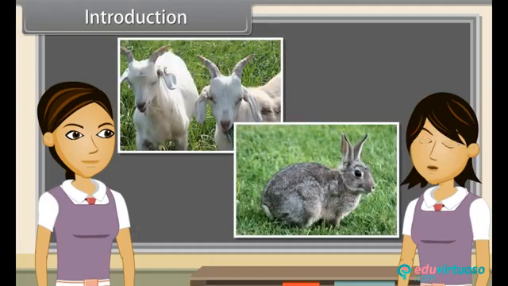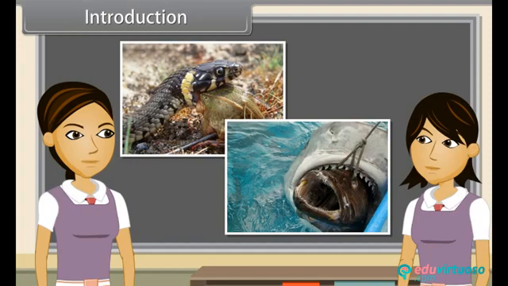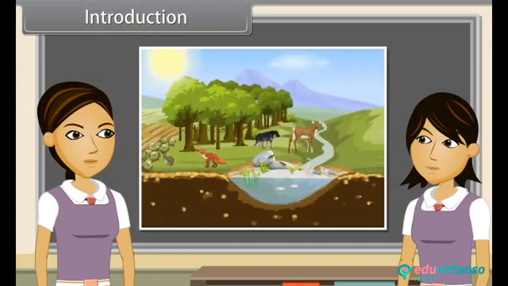Yes, Ankita, many animals eat only plants like grasses, leaves of plants, while some of them eat other animals. The big fish eat small fish, the birds eat worms and insects, snakes eat frogs, some insects eat dead bodies of animals. But when we observe it closely, we find that all the living things on earth actually depend on the sun for their food, directly or indirectly.